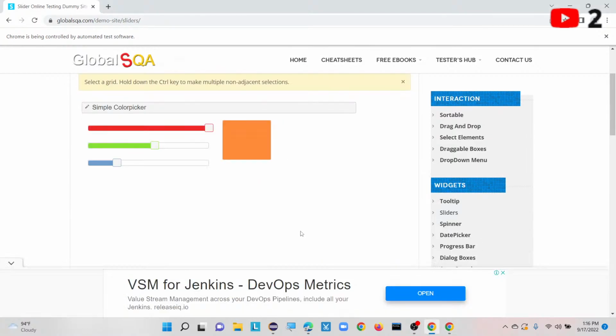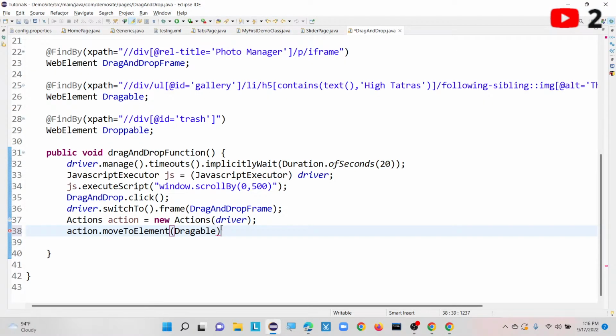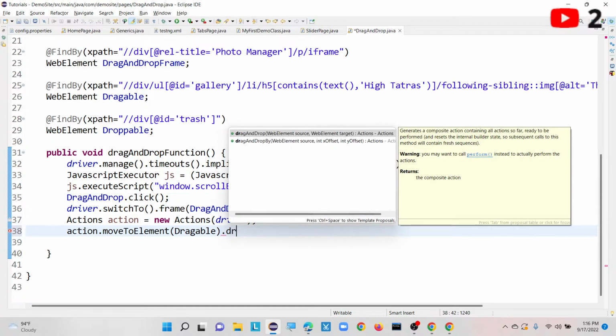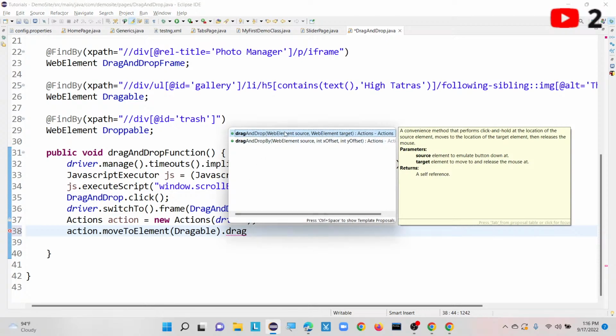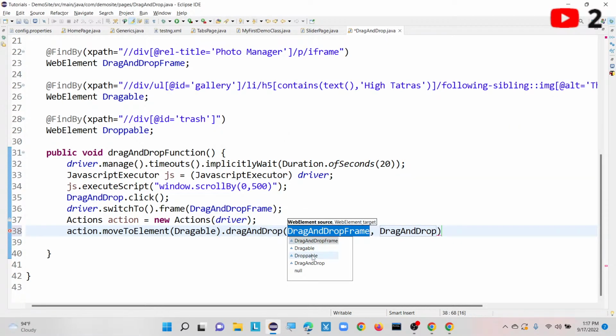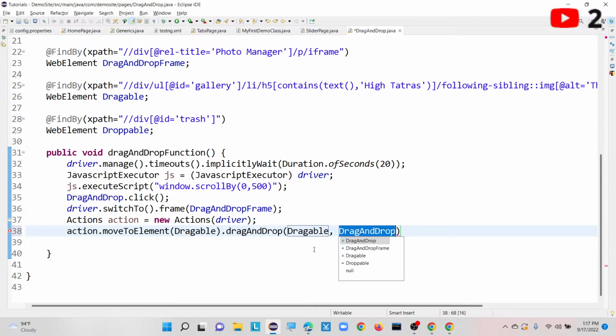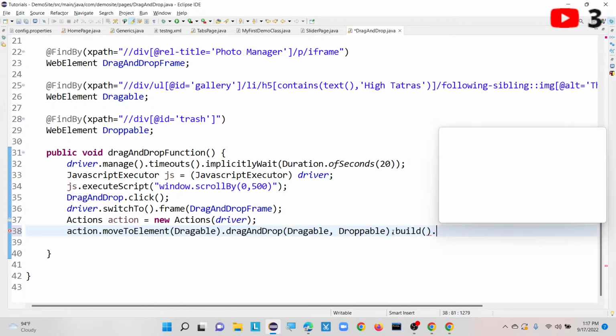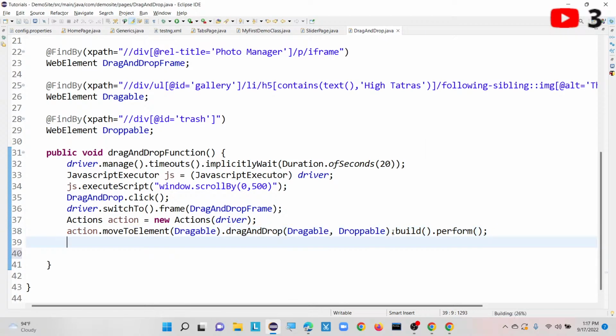So now what is our next step here? We moved our driver focus to that particular element called draggable. Then what is the method here? Drag and drop. Here we can see dragAndDrop and dragAndDropBy. Here I am going to define my source web element and my target web element. My source web element is draggable only, and this is my droppable. After that, dot build method and dot perform method. Once this is done, we are done with this step.